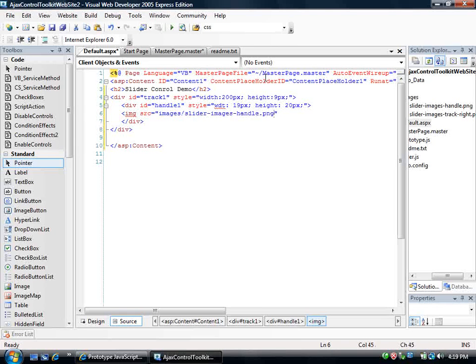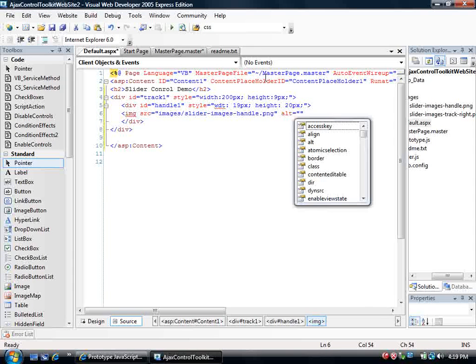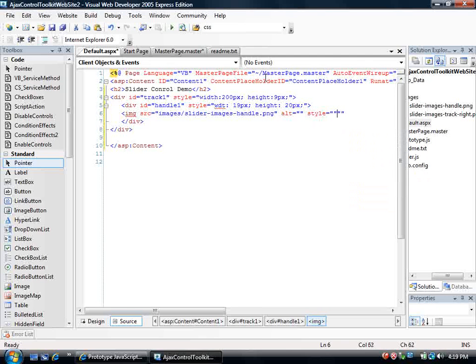I'll cut and paste the name there. We don't care about having an alt here, and I'll add a little style attribute, and let's just make that float left.